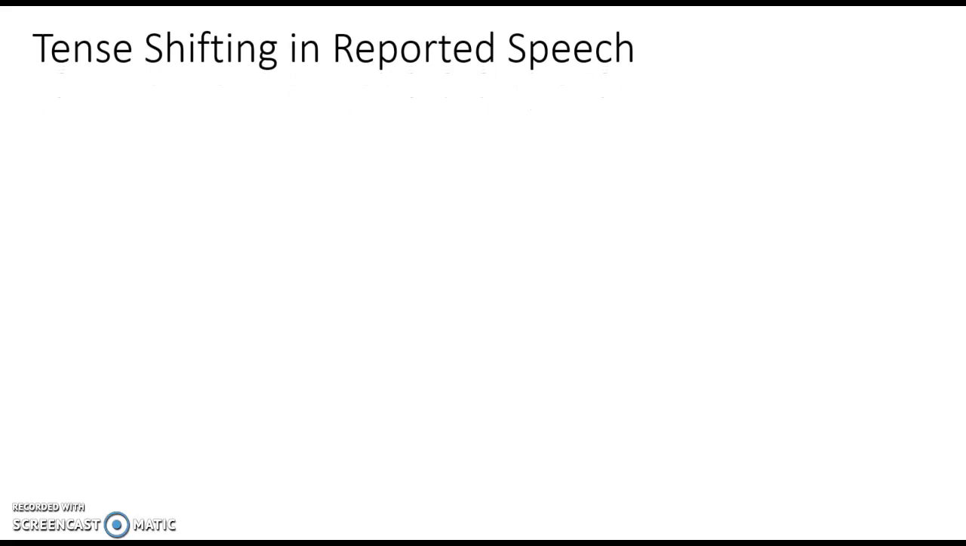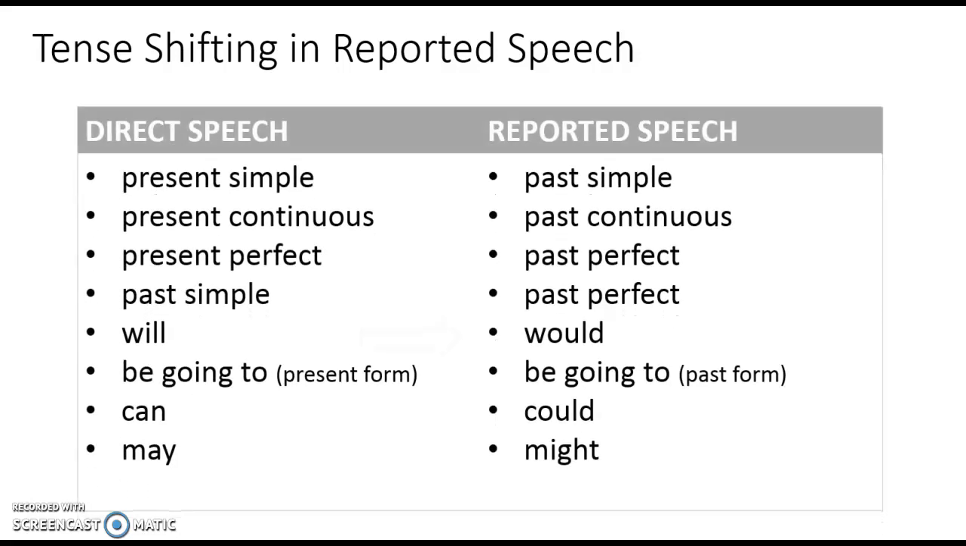While reporting someone's words, we often use a tense which is further back in the past. The verb shifts to express a past time. Let's see how tenses change. Present simple becomes past simple. Present continuous becomes past continuous. Present perfect and past simple become past perfect. Will becomes would. Am/is/are going to becomes was/were going to. Can becomes could. And may becomes might.